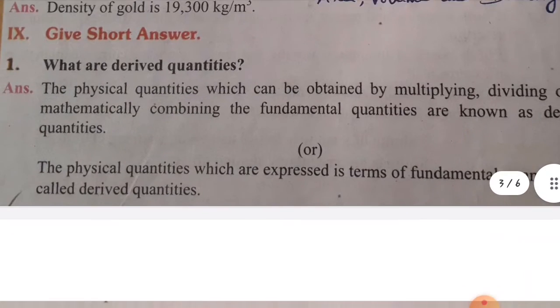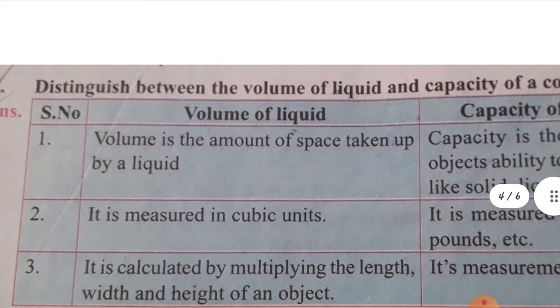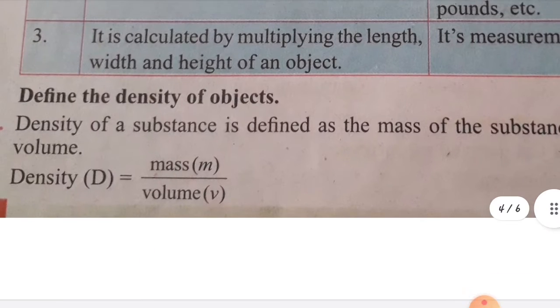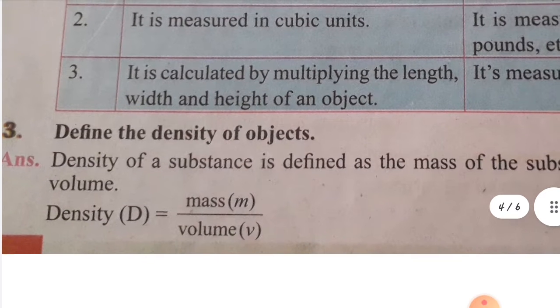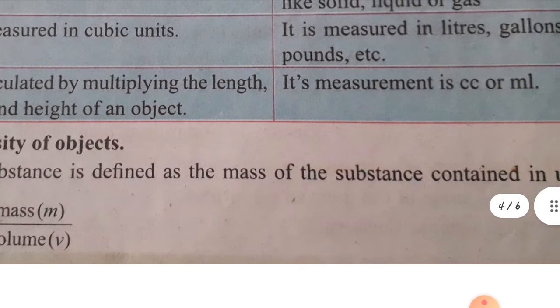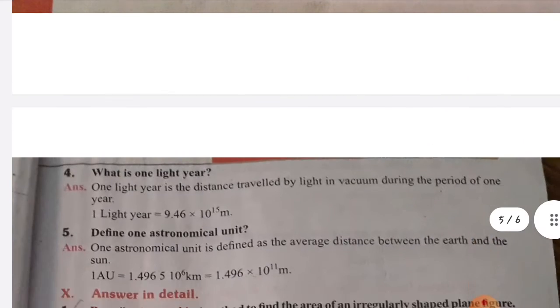And see the very short answers, children. Derived quantities, so you have to select the second one. The physical quantities which are expressed in terms of fundamental quantities are called derived quantities. Also learn the distinction between the capacity and volume of liquids. And see the third question, children: define the density of objects. Write the definition also: density of a substance is defined as the mass of the substance contained in unit volume. So density is equal to mass by volume.